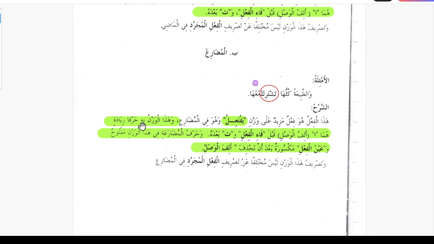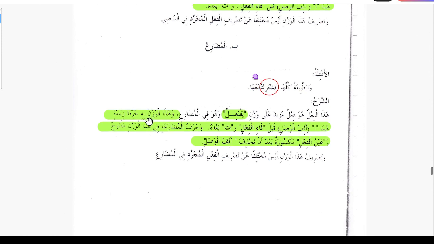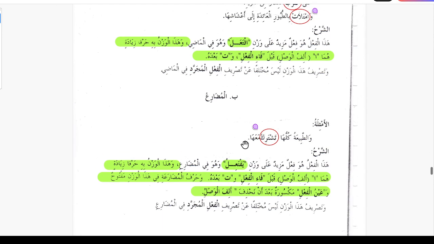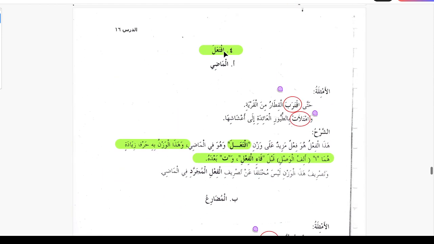This pattern again has two additional letters, the alif of wasl before the fa of the verb, and ta after the fa. The harf of the mudare gets fatha in this pattern, and the ain al-fi'l is maksura. The ain al-kalima is getting kasra again because we are omitting the alif of wasl.